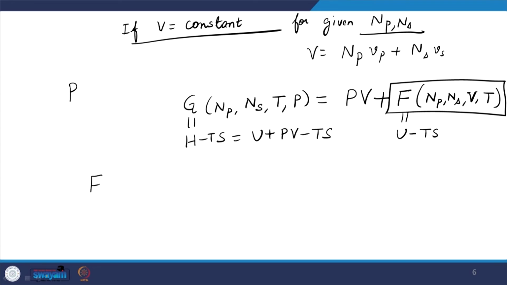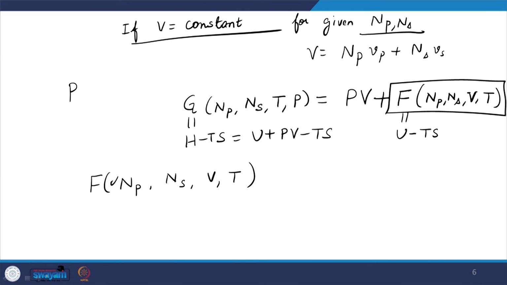So, now if I look at the Helmholtz free energy, we know that the Helmholtz free energy is an extensive quantity, right. That means, if I multiply the number of molecules of solute and solvent with alpha, then clearly the volume is also going to be alpha times, and that clearly comes from this equation.